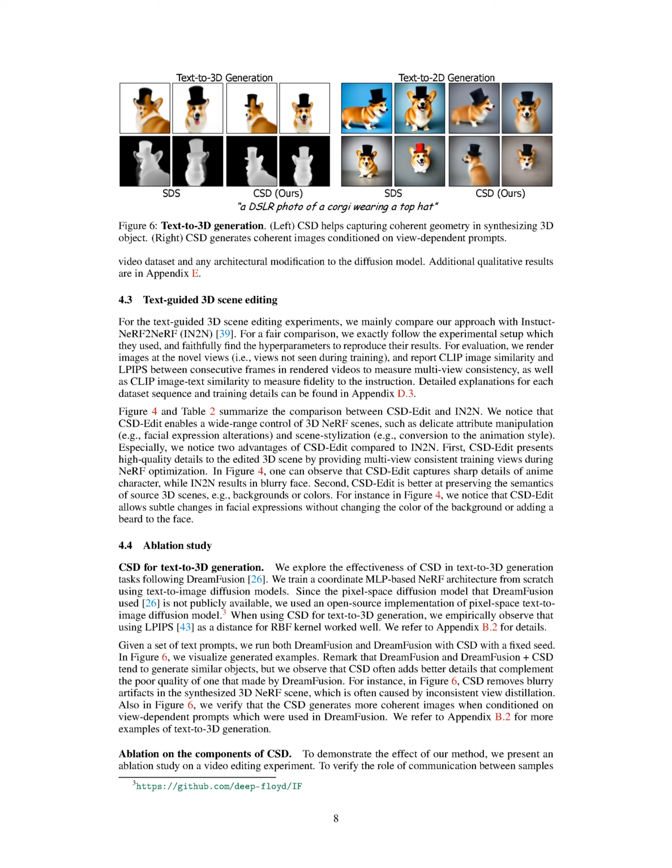We trained a NeRF architecture based on coordinate MLP from scratch, utilizing text-to-image diffusion models. However, as the pixel space diffusion model that DreamFusion used wasn't publicly available, we turned to an open-source implementation of a similar model. We noticed that when using CSD for text-to-3D generation, the LPIPS distance worked well as a measure for the radial basis function, RBF, kernel. You'll find more details in the appendix.